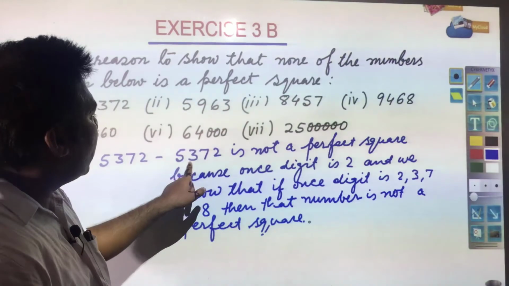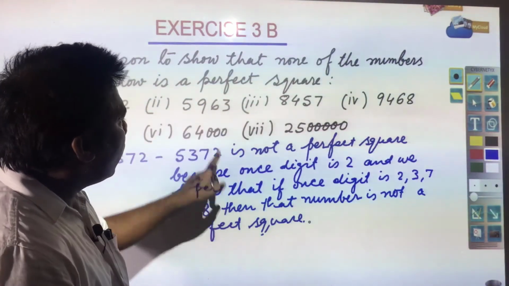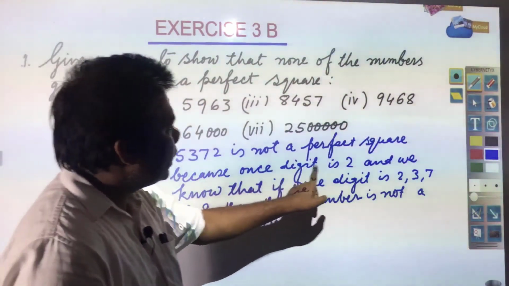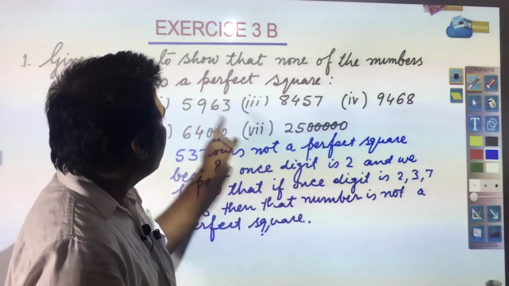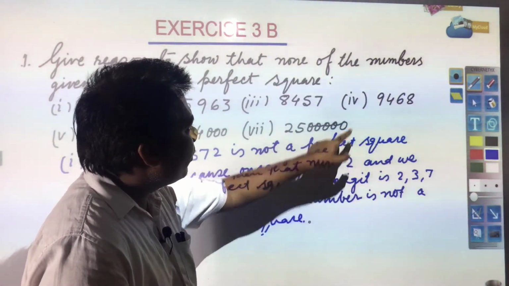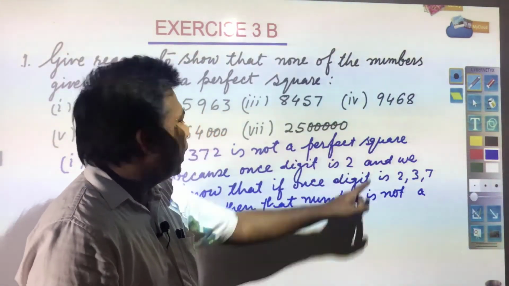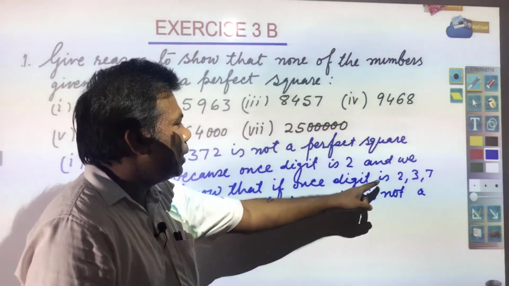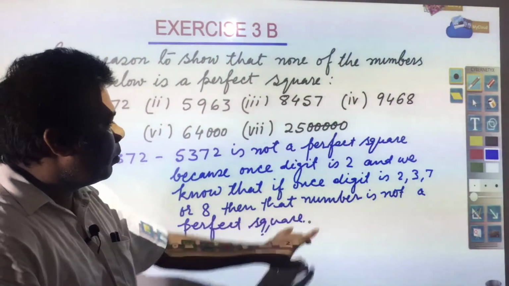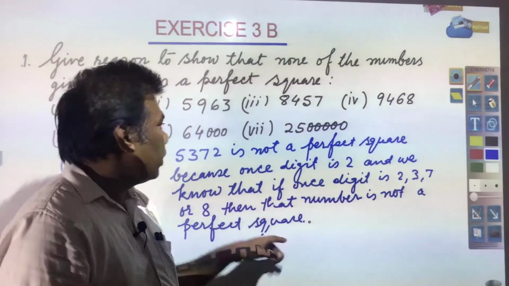There you need to write that these numbers are not perfect squares because the one's digit is 3 for this number, 7 for this number, and 8 for this one, and we know that if the one's digit is 2, 3, 7 or 8, then that number is not a perfect square.